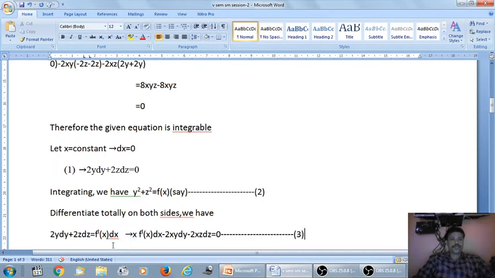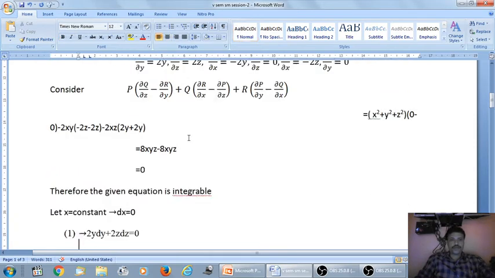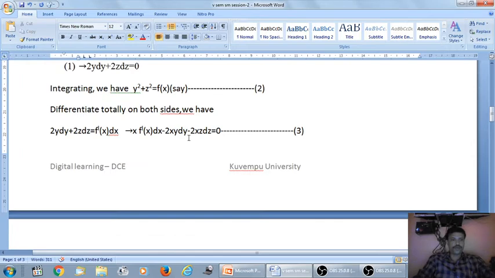Now this implies multiply by x. Why do we have to multiply by x? Please bring this equation into the format of the first equation. In the first equation we have minus 2xy dy minus 2xz dz, but here we only have 2y dy, 2z dz.